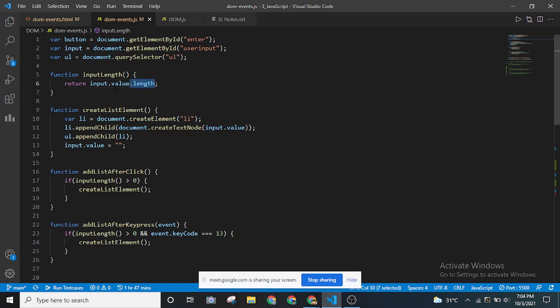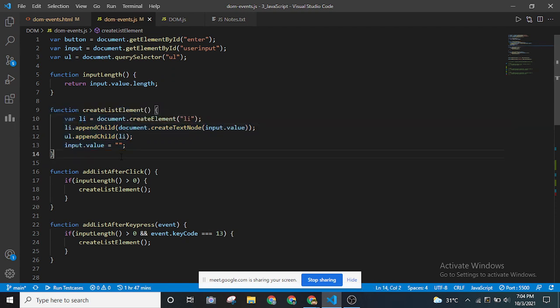These two are properties of the HTML elements, so that we can access the length. The functionality of this piece of code is that it is returning the input length. That's all. So moving on, create list item.